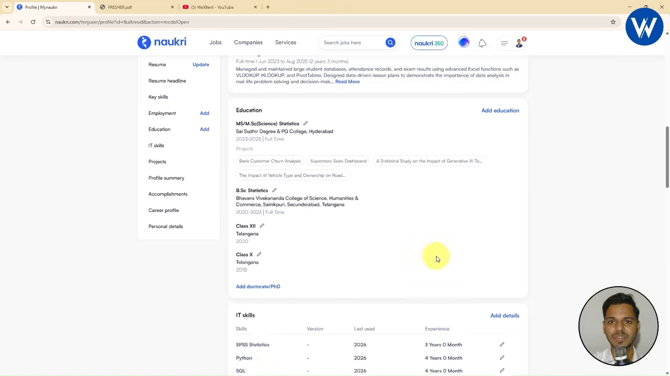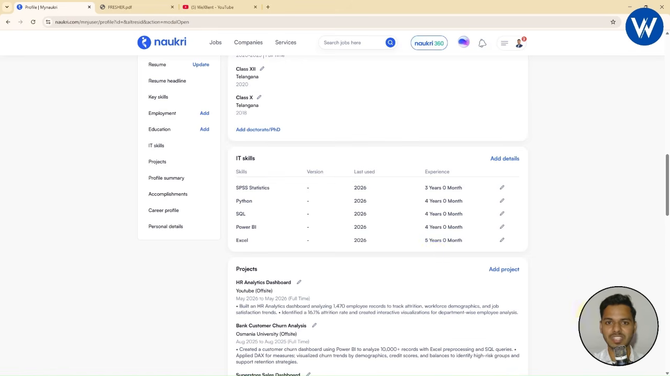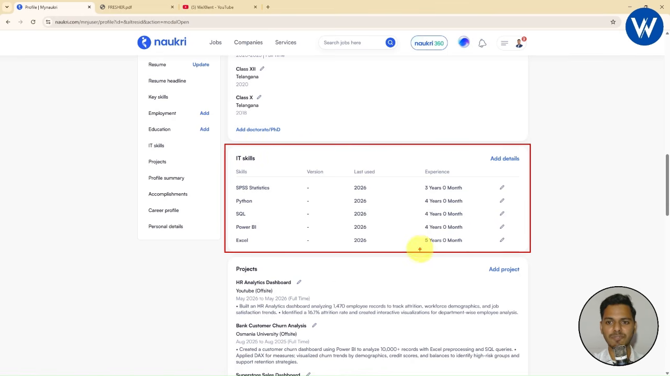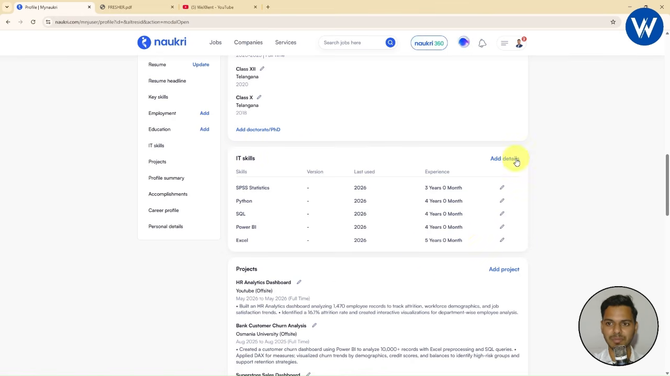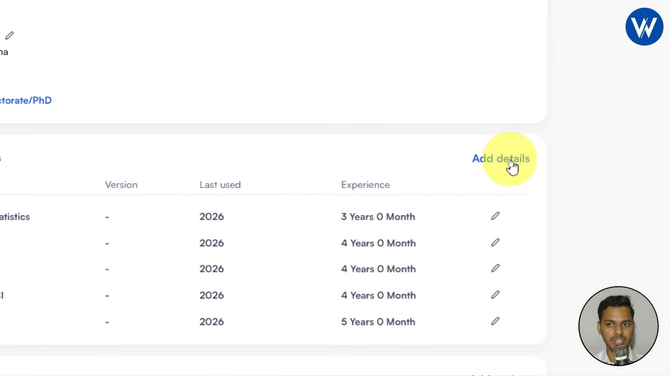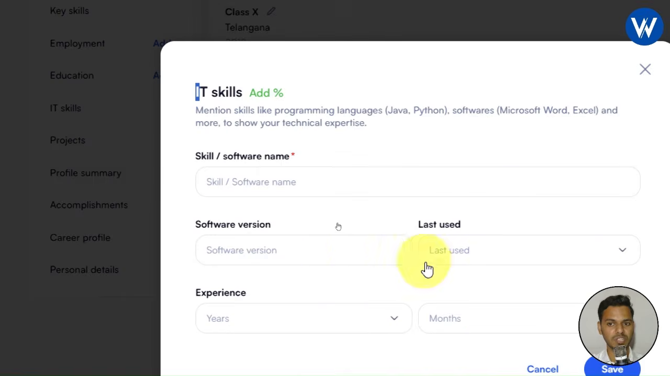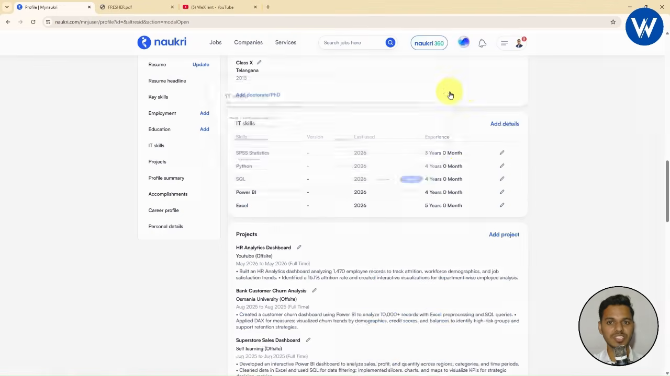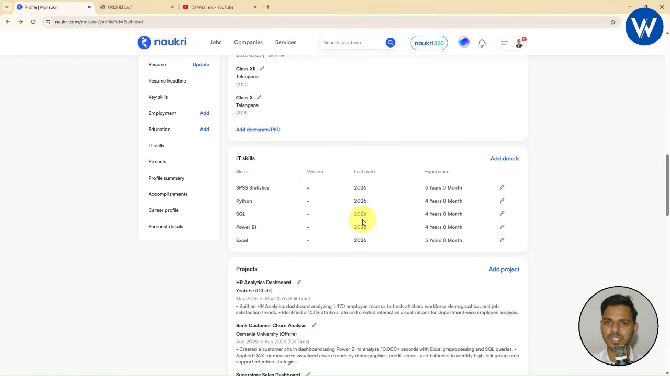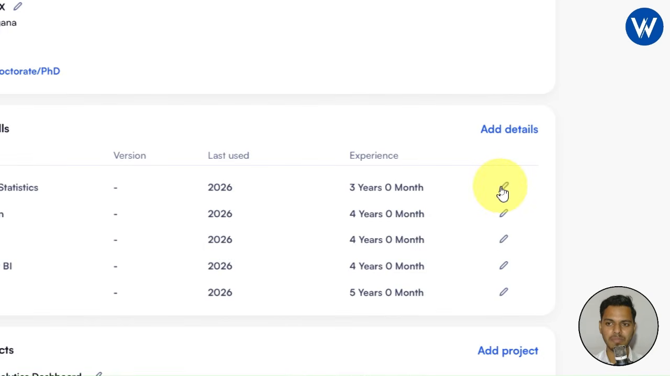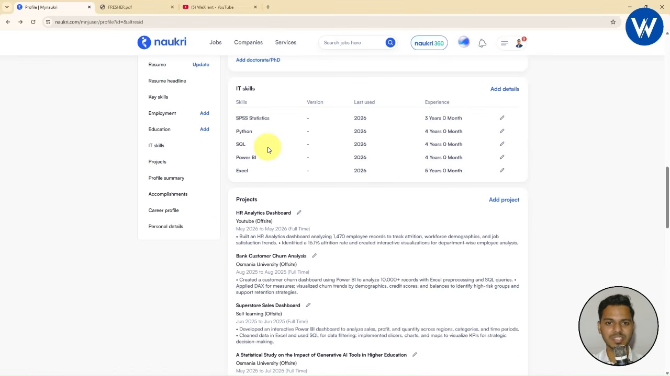Okay. Now moving to the next section, you need to mention the skills. Here you can see I have mentioned all the skills. If you want to add the detail, it is very simple. Just click on the add detail option available. Let's click on add. Here you need to mention the skill. If you know the software, you can mention the software version. Last used. Here you can see the experience in years and months also. Simply you need to click on save. So with the help of this option, you can mention your skills. If you want to edit, you can simply go with this option by which you can edit your skills.